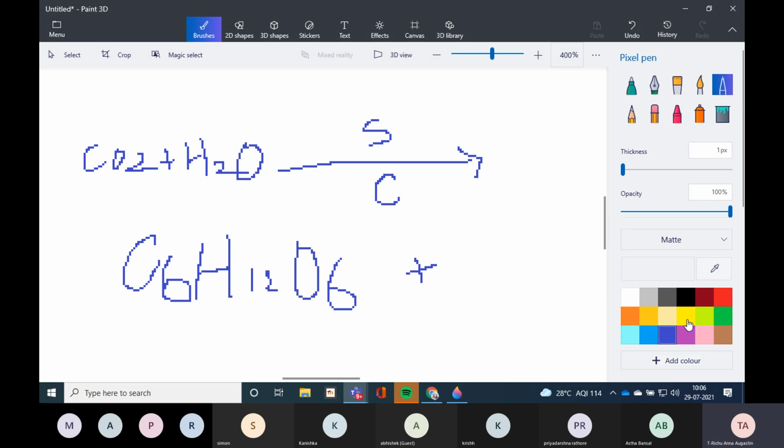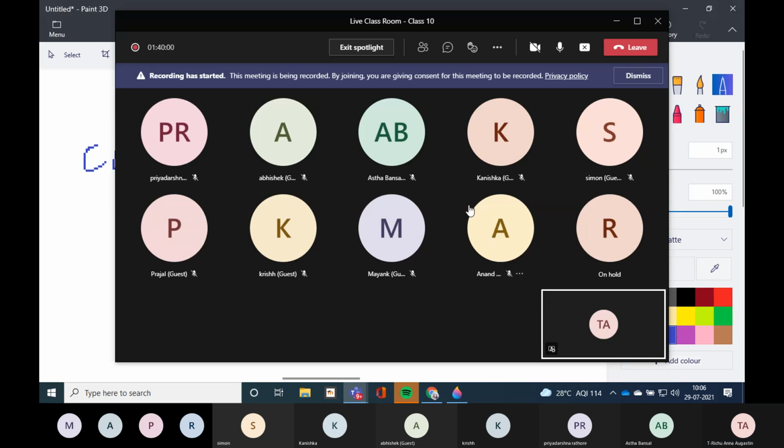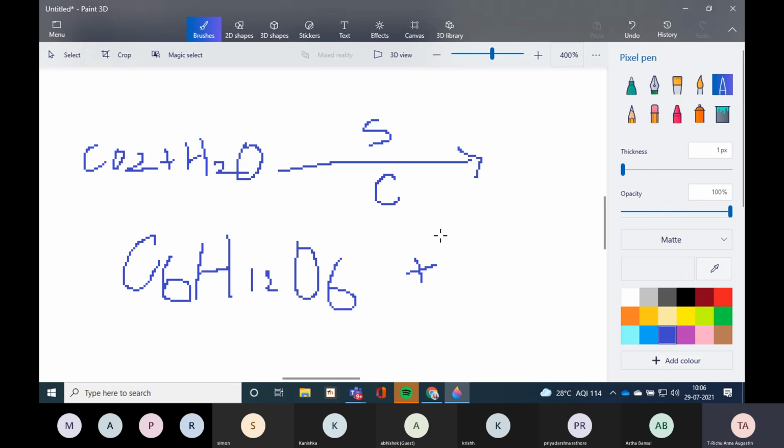Can anyone tell me why are you so dumbstruck? Nobody is answering. Oxygen. Yes, very good, Mayank. Oxygen is released out. You know everything, but you're not answering. Why? Don't feel shy. Just answer it. Even if it is wrong, I will not scold you. I will just correct you. Oxygen is the correct answer.